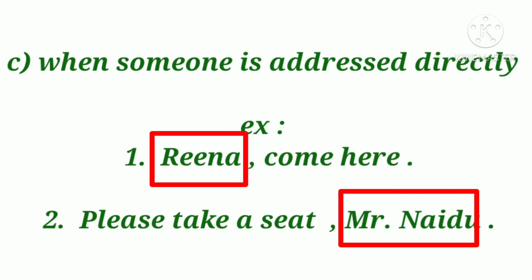We use a comma when someone is addressed directly. Example is, Reena, come here. So you are addressing Reena directly. And the second one is, please take a seat, Mr. Naidu. So we are addressing Mr. Naidu to take a seat.